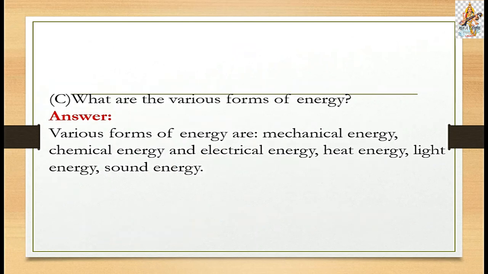Then question C: what are the various forms of energy? The answer: various forms of energy are mechanical energy, chemical energy, electrical energy, heat energy, light energy and sound energy. So these are the various forms of energy.